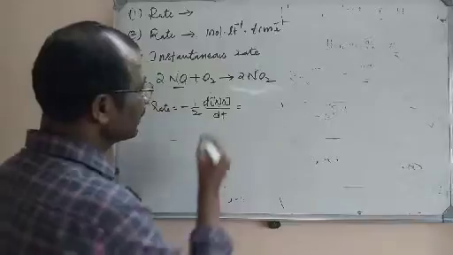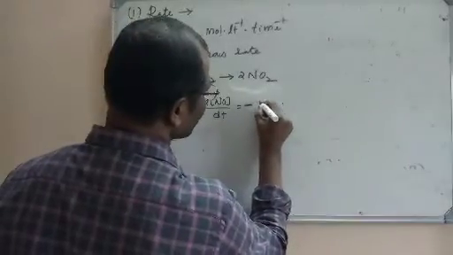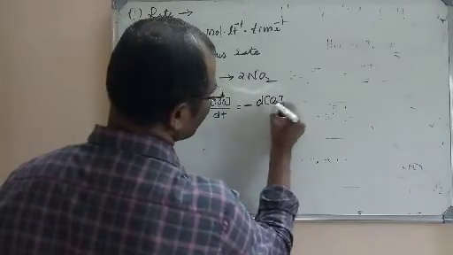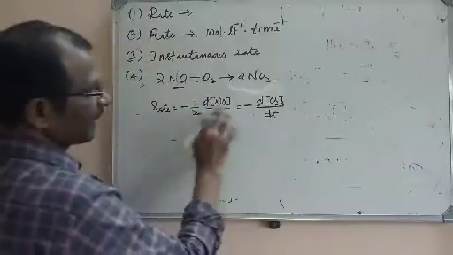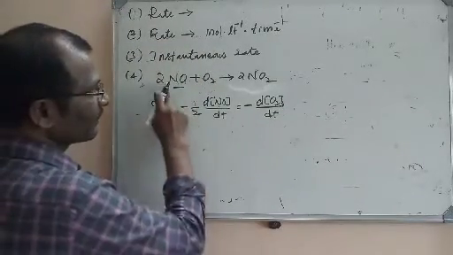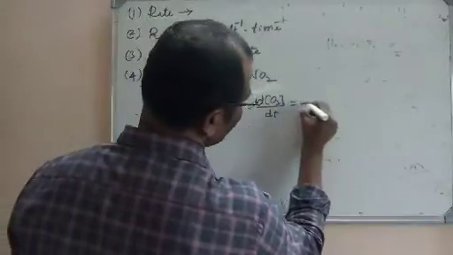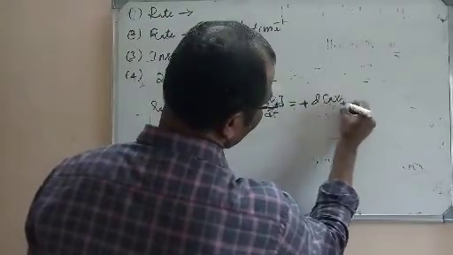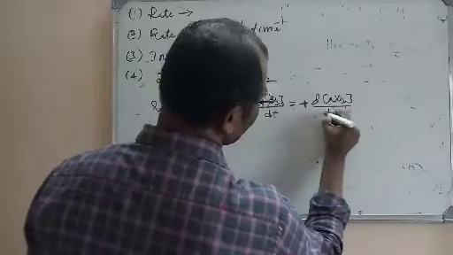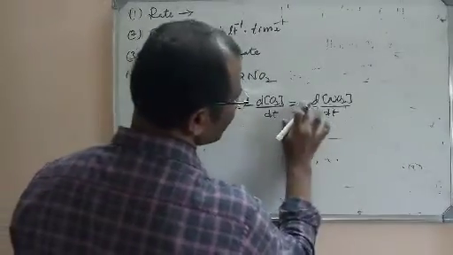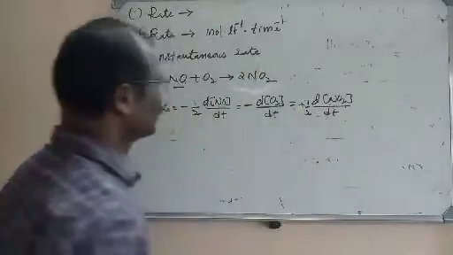Here it is not asked, but if it is asked what it is for oxygen, it is dO2 by dt. The same negative sign indicates decrease here. If any coefficient is there, that is inverted here. And for even the product, you can write dNO2 by dt. But what is the coefficient here? 2 is there, so it will become 1 by 2.